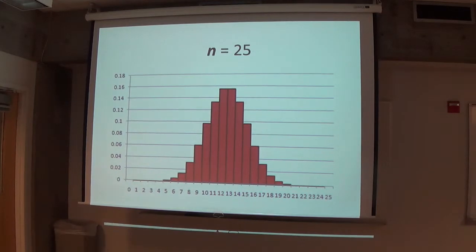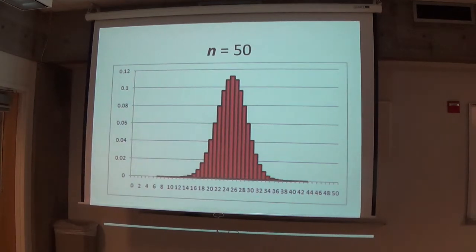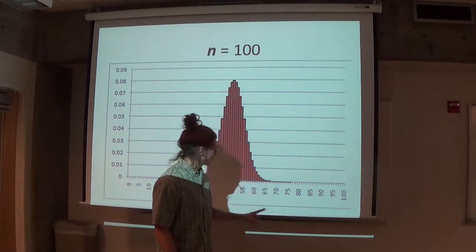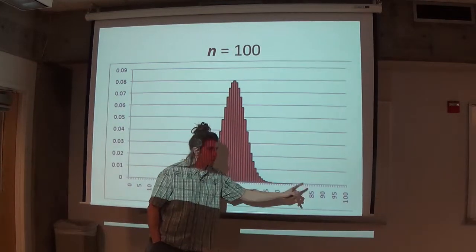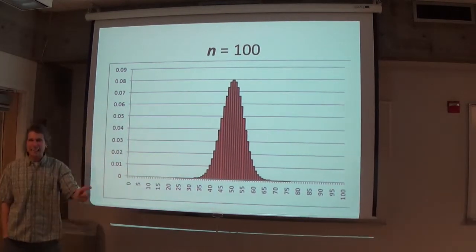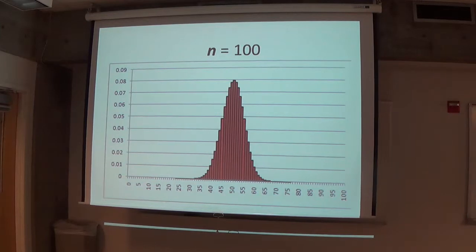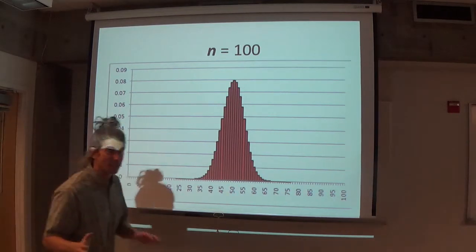There's 25. There's 50. What are you beginning to notice about these beautiful curves? They're beginning to become bell curves. Which means as these values head off towards infinity, i.e. become harder and harder to count, the curve that we call the binomial starts to look like the other curve we've been talking about all term, which is this wonderful bell curve. And the best part is it doesn't stop there.